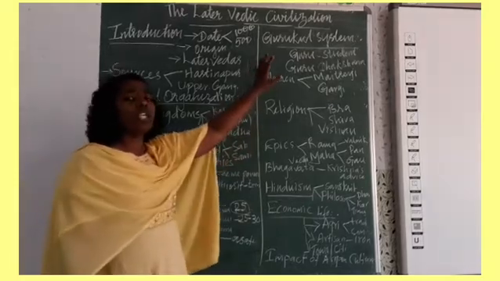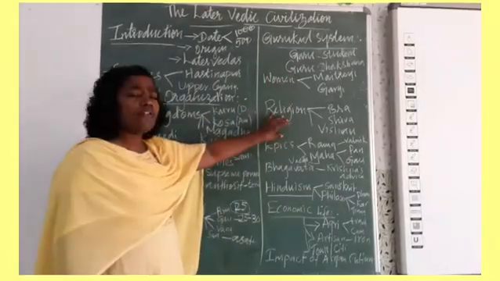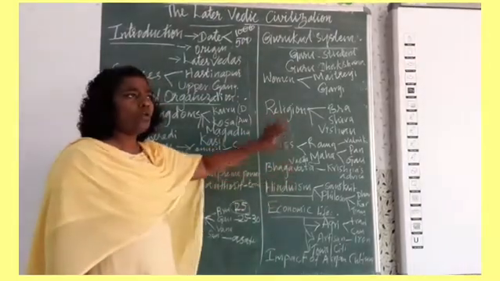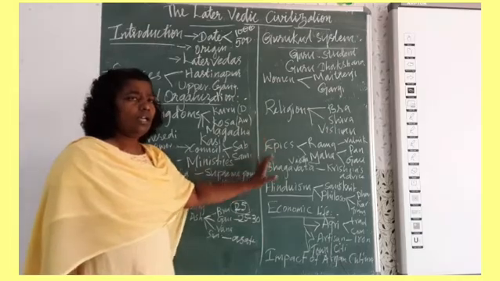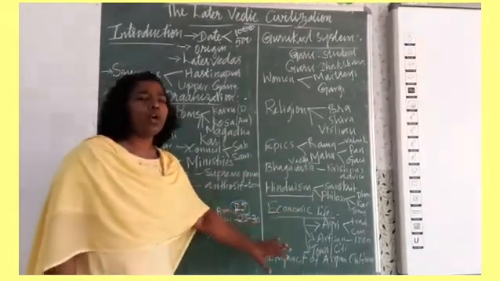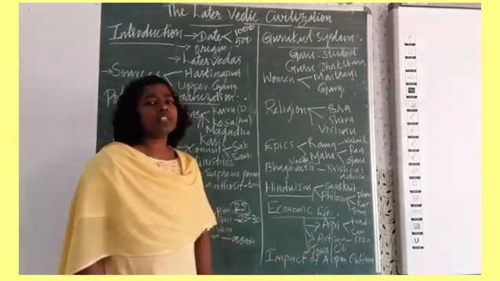We have also seen the Gurukula system of education, the religious life of the people, how Hinduism developed out of the Aryans and the Indus Valley culture, the economic life of the people, and the impact of Aryan culture in this class.